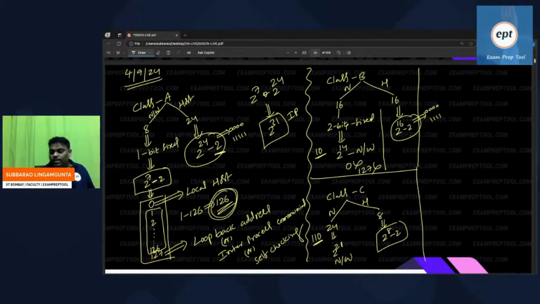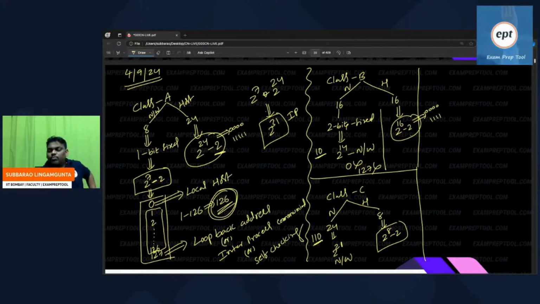If anyone says, sir, in the network area also do minus 2, where is the 0 possible? Where is 127 possible? So there is no minus 2. But in the host area, zeros and ones are always possible, so every time do minus 2.